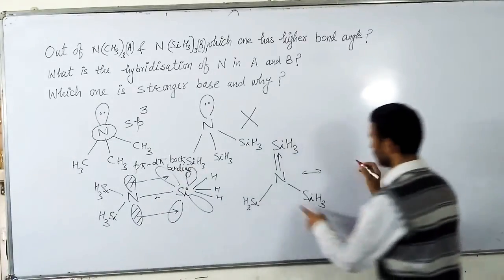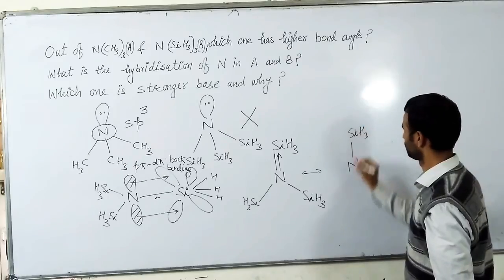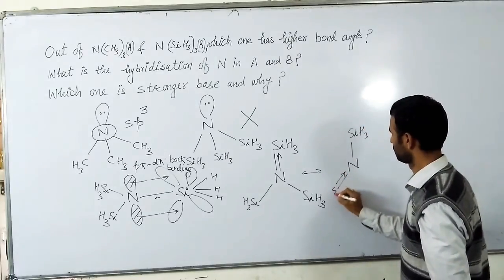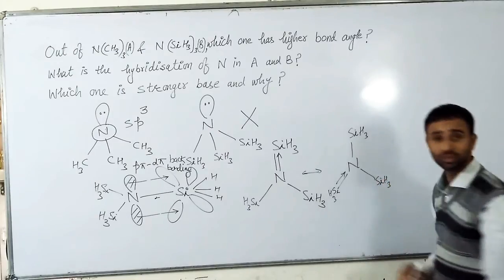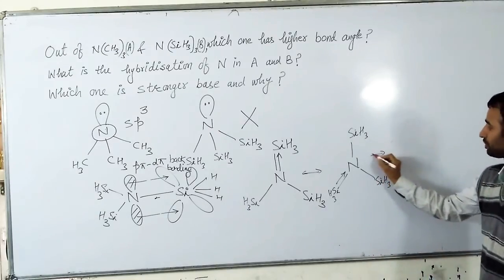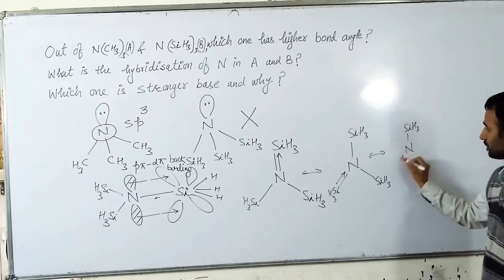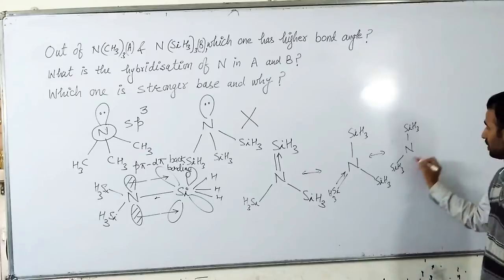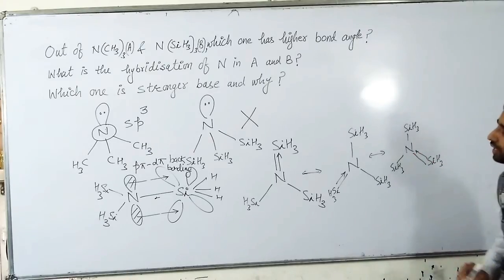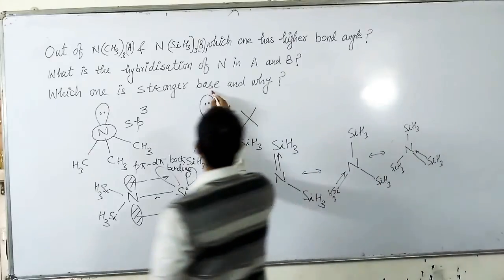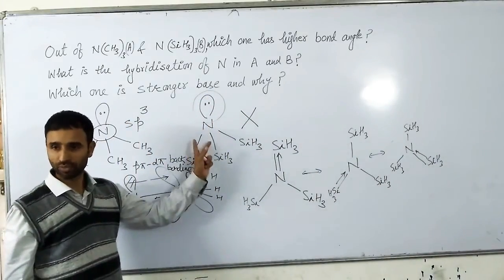It can be like this, or so in this way, lone pair is involved in pi bond formation.